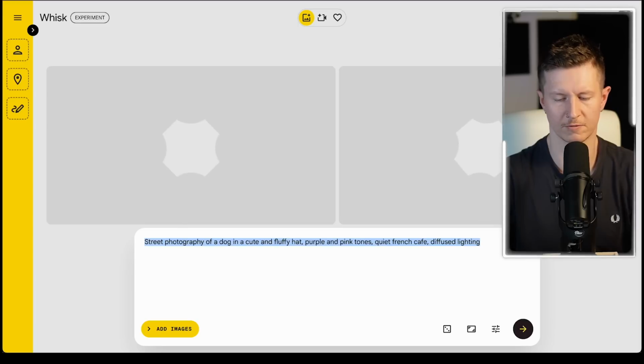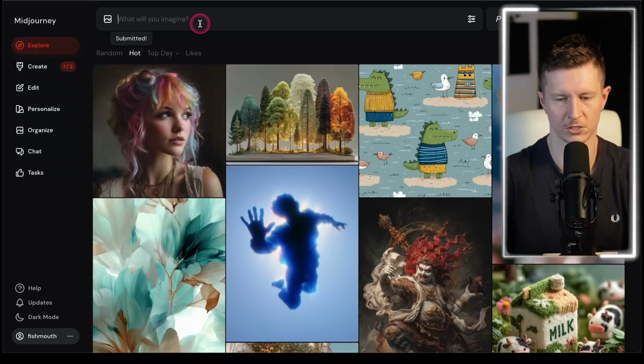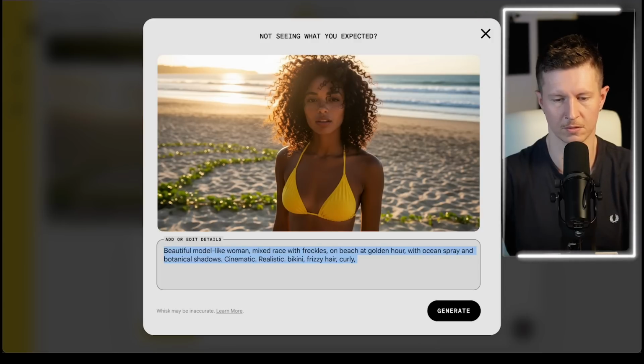Purple and pink tones, quiet French cafe, diffused lighting. Now, let's also pop this into MidJourney at the same time so we can have a little comparison.